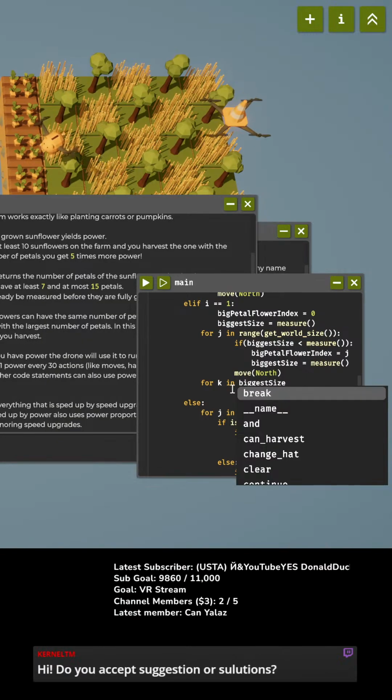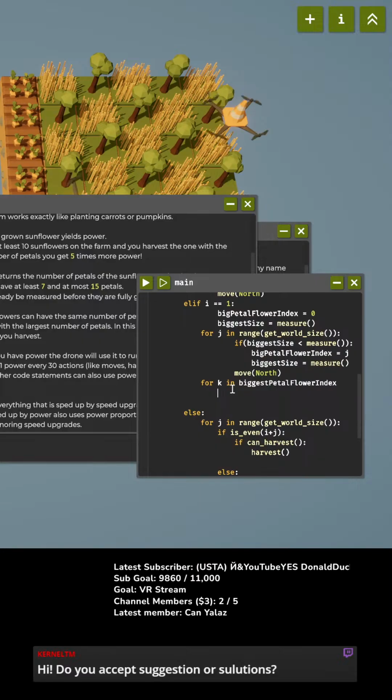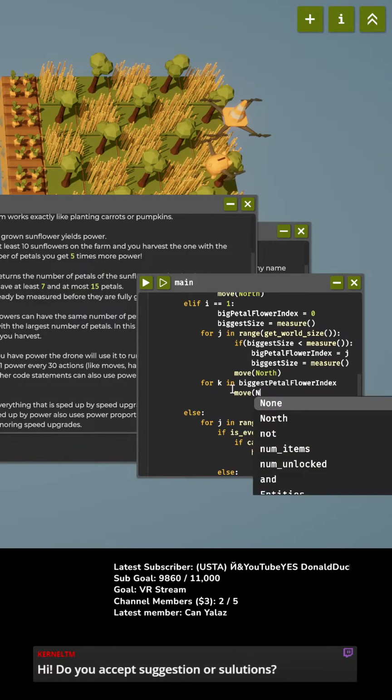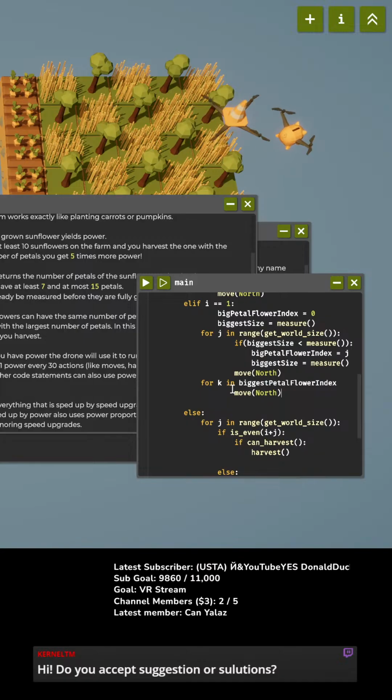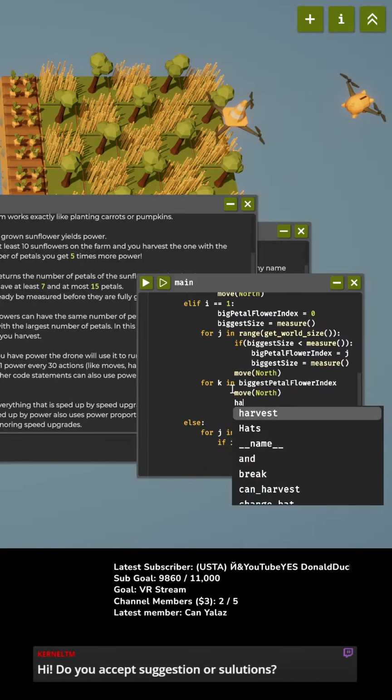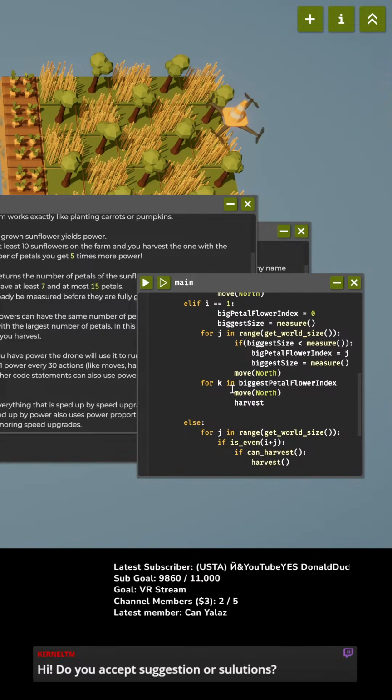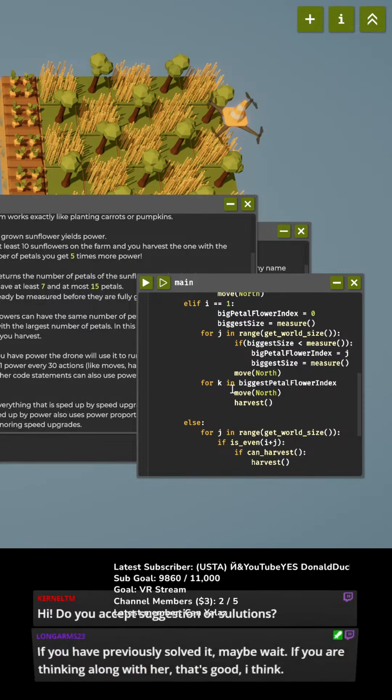No, biggest petal flower index. Sorry, biggest petal flower index for K and biggest petal flower index. Then we're gonna move north again. North, and then we're gonna harvest that one. Harvest. There. Hey, hello, Colonel.